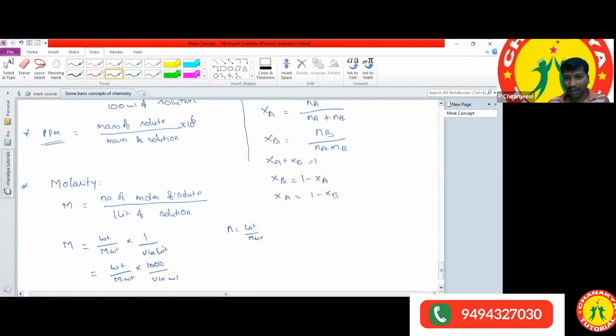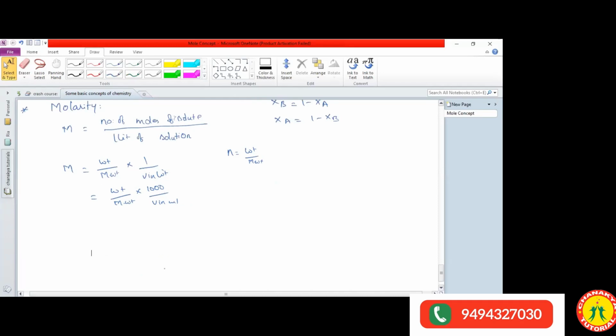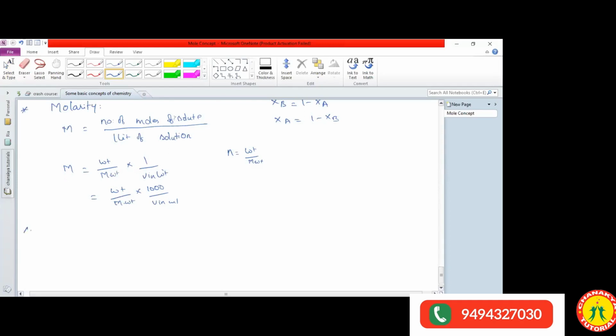Now we got the clarity. And one more JEE level question they are asking: does molarity depend upon temperature? Yes, sir. How do you say that molarity depends upon temperature? Because volume is directly proportional to temperature.